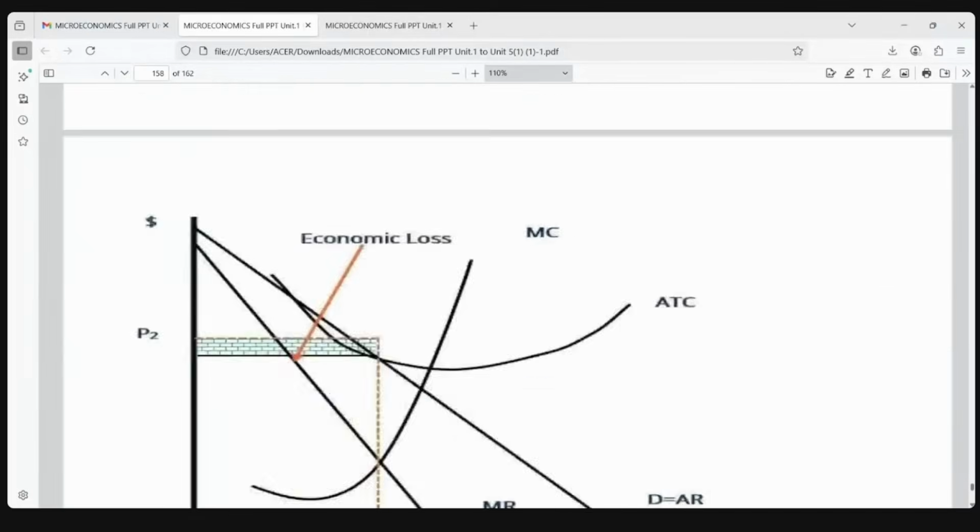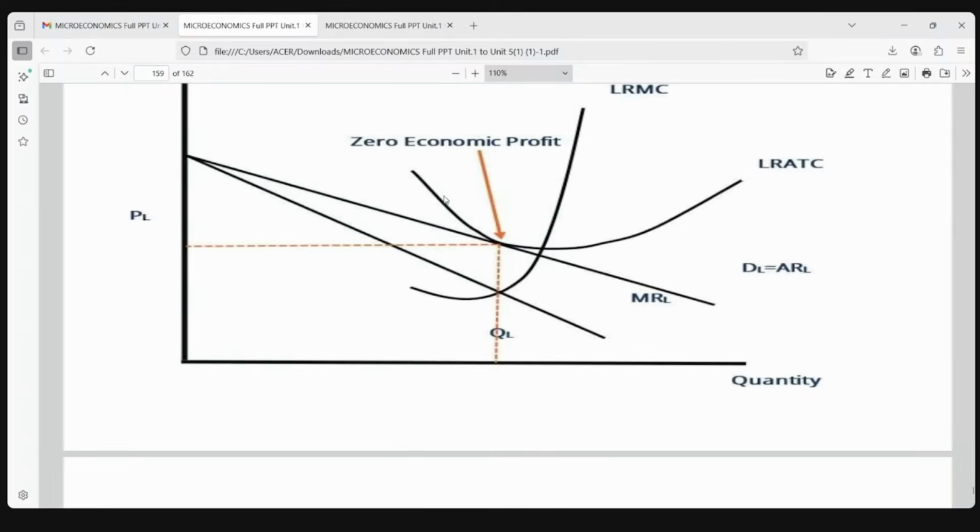First, directly, let me show that normal profit. See here. This is a normal profit situation, zero economic profit, no loss, no profit. This is in the long period, because of free entry, free exit. You are seeing, this is the cost that he is spending, this average total cost, that is total cost. In the long run, LRATC is long run average total cost, or you can also just say total cost. So in the long period, this is the total cost curve, that is he is spending till here.